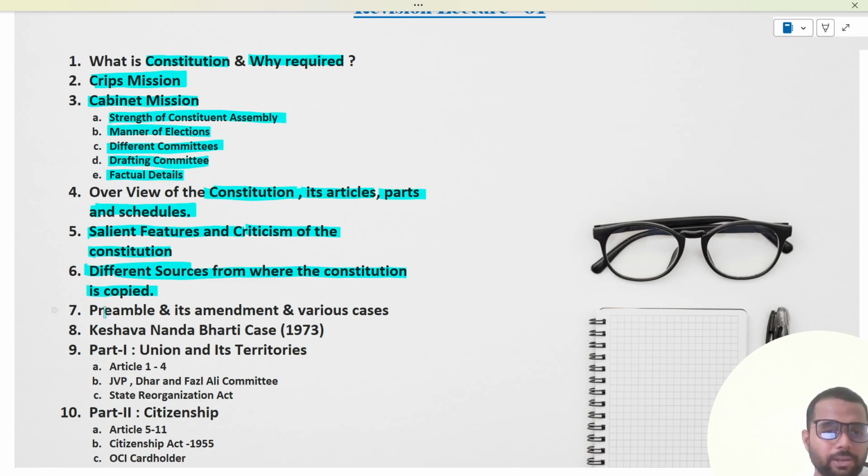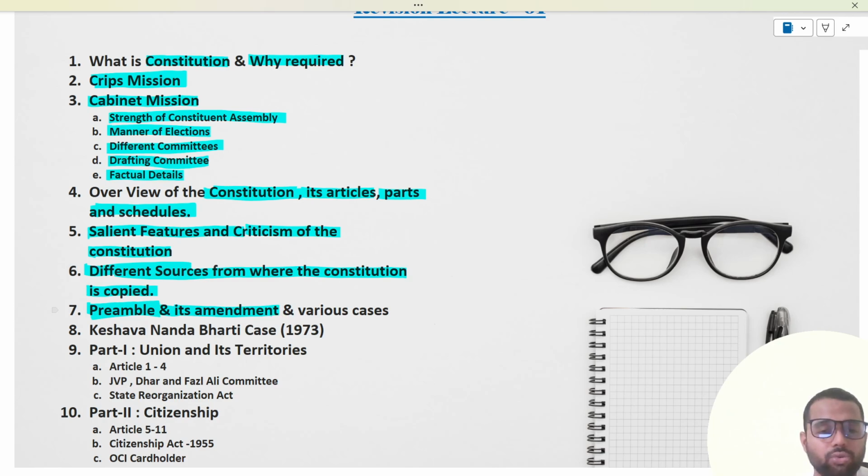Then we started with the preamble, and we have seen why it is so important. How Dr. B.R. Ambedkar said that it is a political horoscope, and then we have seen the amendment of the preamble and the various cases associated with the judgment of the preamble being part of the Indian Constitution.